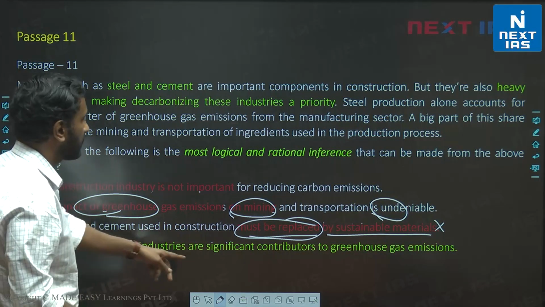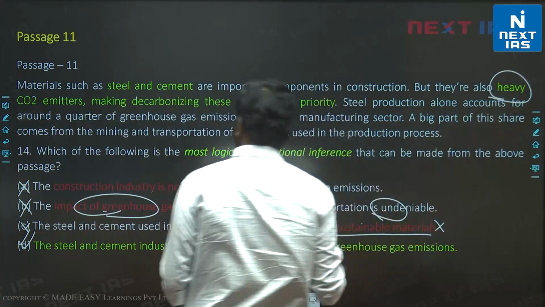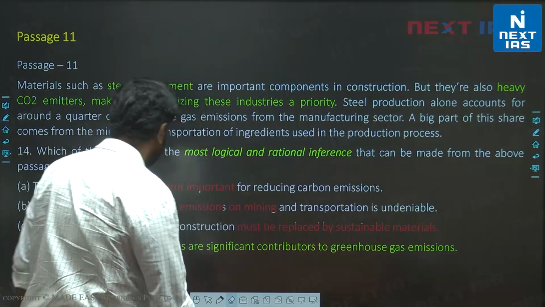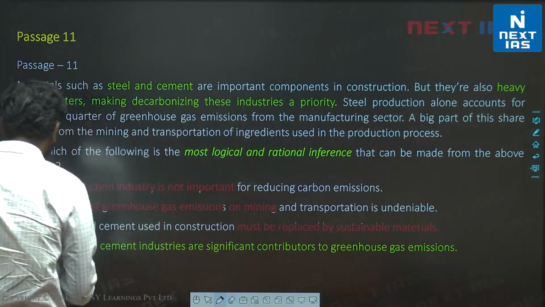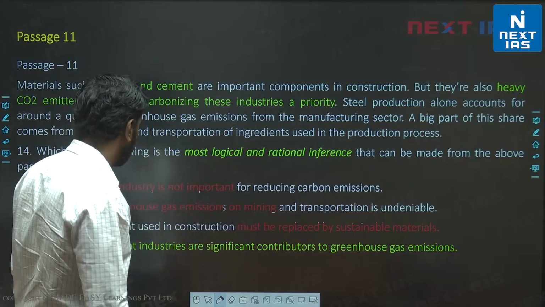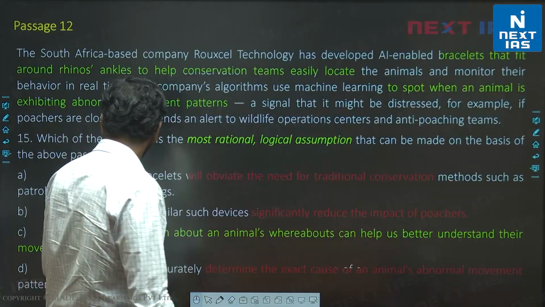The steel and cement industries are significant contributors. They are heavy emitters of greenhouse gas emissions. So this is obviously the best possible choice. So for this question, D is the correct choice. Some students have gone with A, but overwhelmingly D has been the correct choice. Let's look at the next one.